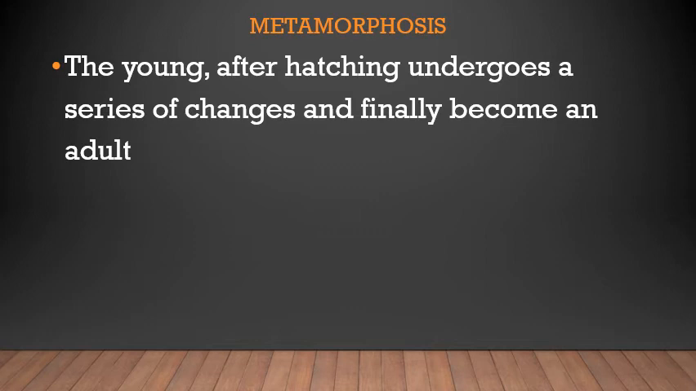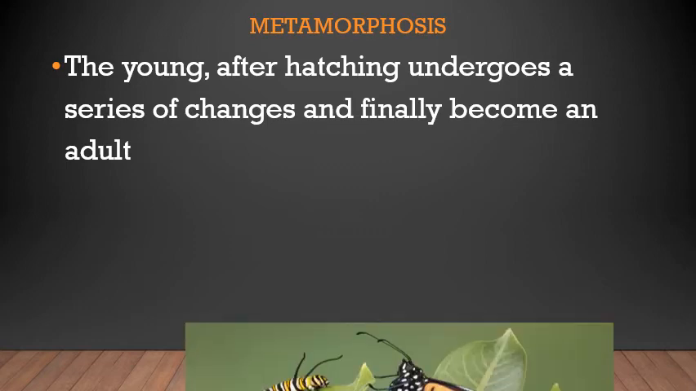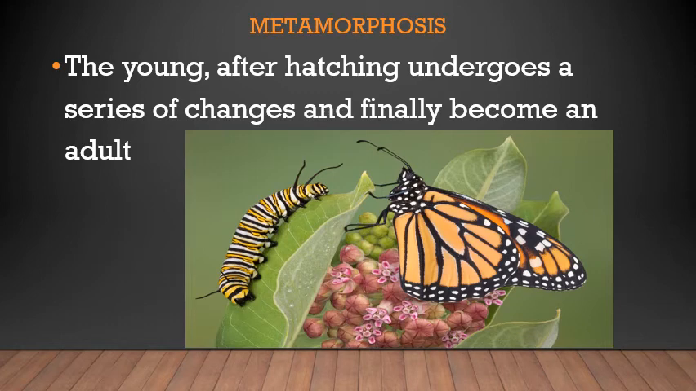This process is important and you need to learn the word metamorphosis. Metamorphosis is the young after hatching undergoes a series of changes and finally becomes an adult. The example is the caterpillar becomes the butterfly, which you're going to learn in the next slide. Now you're going to see the life cycle of a butterfly.